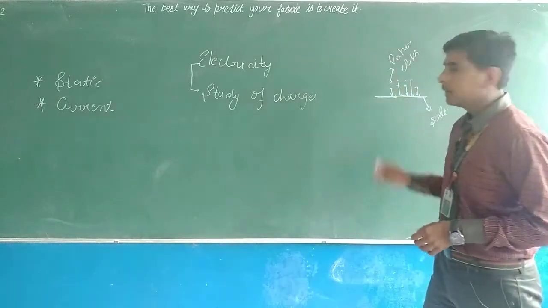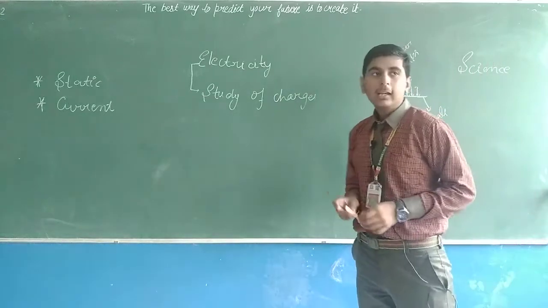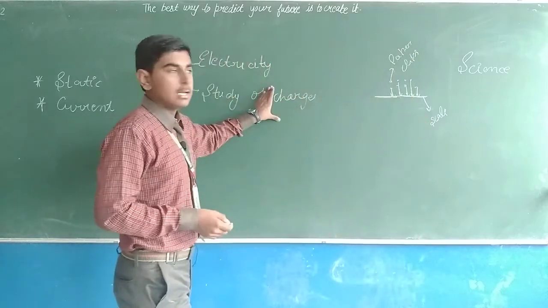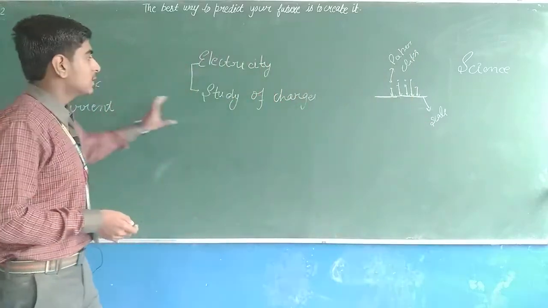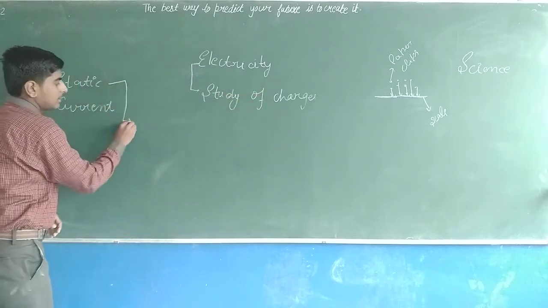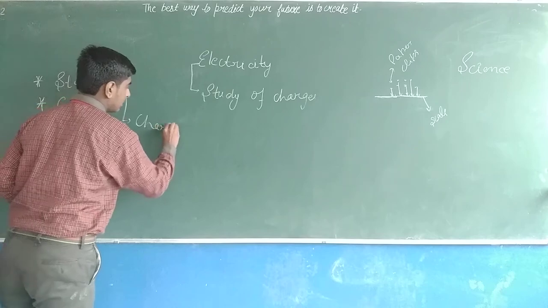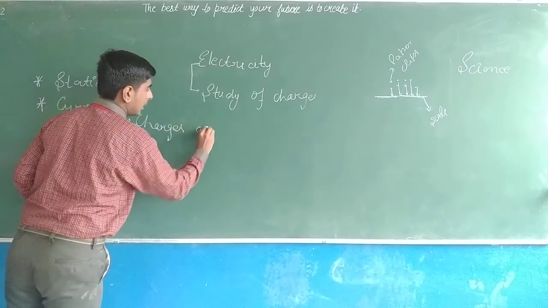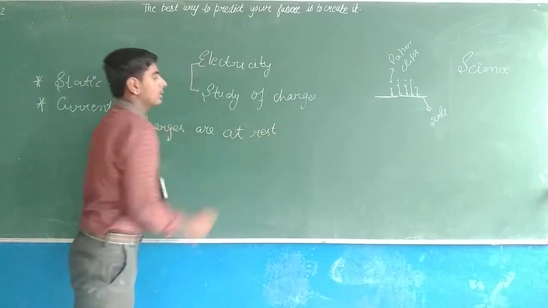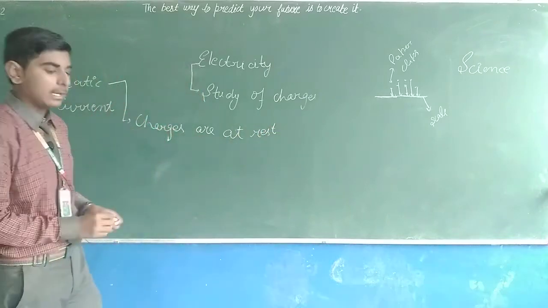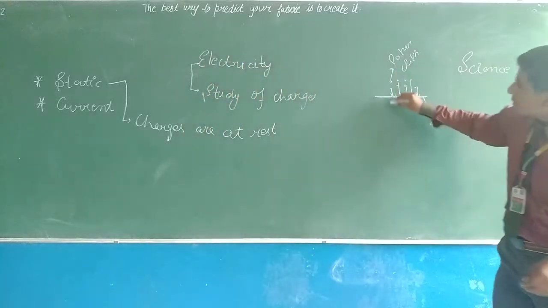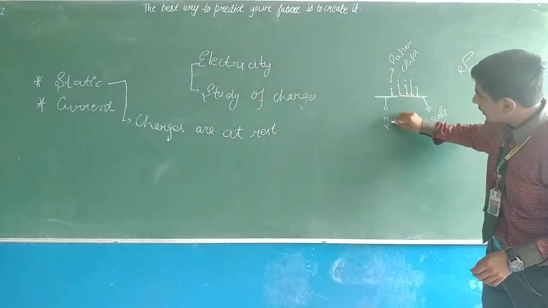Now the definition of static electricity. In electricity we are studying the charges. So in static electricity we are studying the charges which are at rest. We take an example like here: this is a scale, but this was a plastic scale.